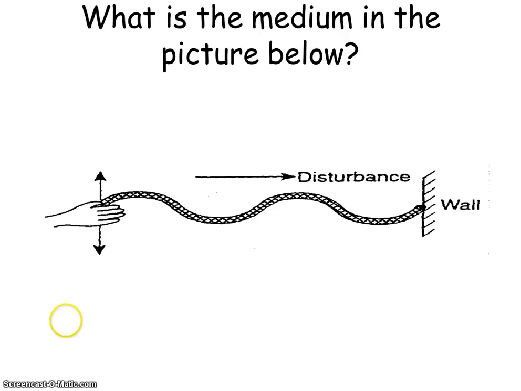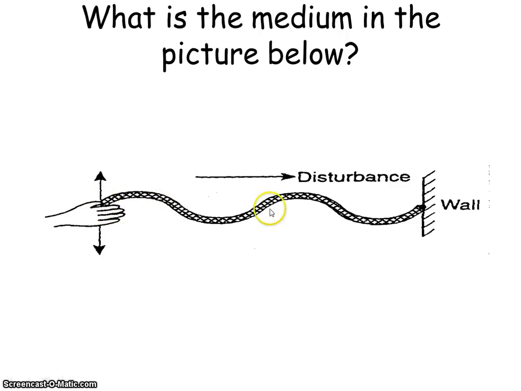And back to mediums, right? We talked about mediums, just to keep you thinking about mediums. This is a wave, and the medium is what is used to travel, to use that energy to travel along. And I believe this medium is obviously a piece of string or a piece of rope. That is the medium. It's the particles of the string or rope that are carrying that energy.